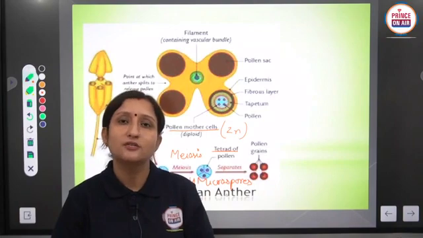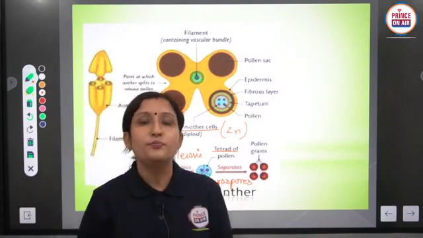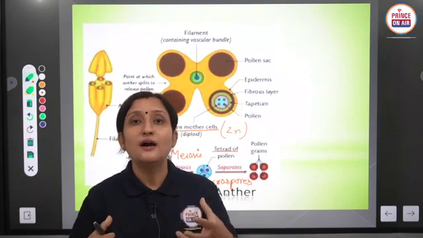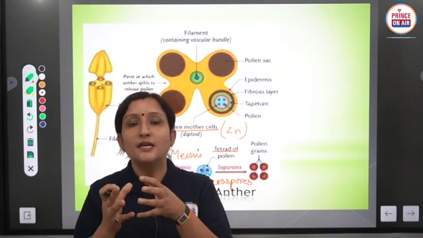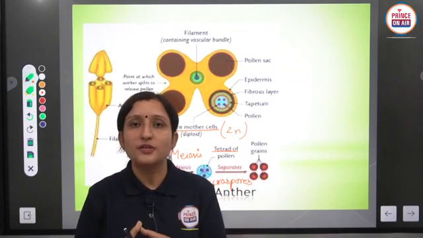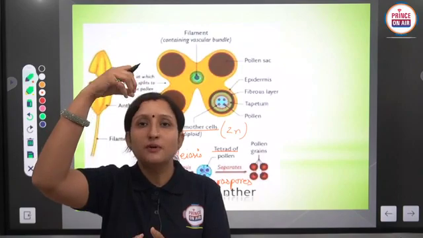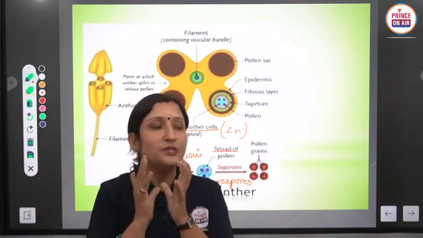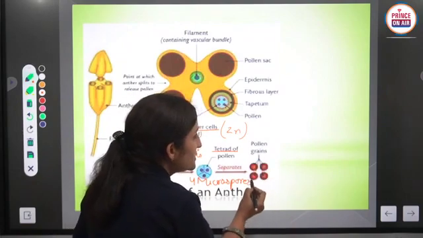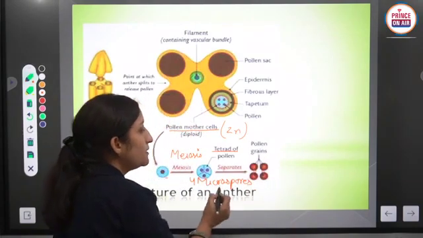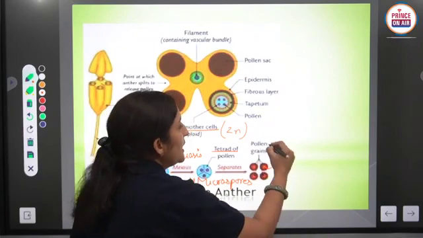Dear students, pollen grains are important because they are the male gametophyte of angiosperms, and especially the germinating pollen grain is the male gametophyte on the surface of a stigma. Clear? So this is the best example, because these are separated pollen grains, separated microspores, and they convert into pollen grains. Clear?